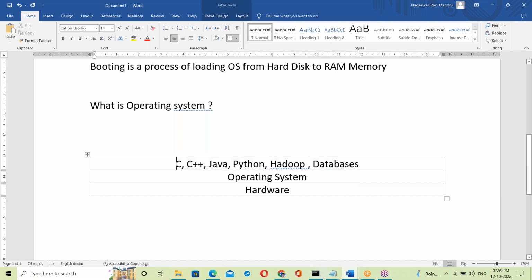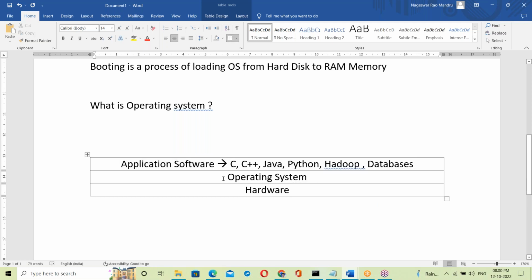These are application software, right? All these are application software. Except the OS, all are application software.